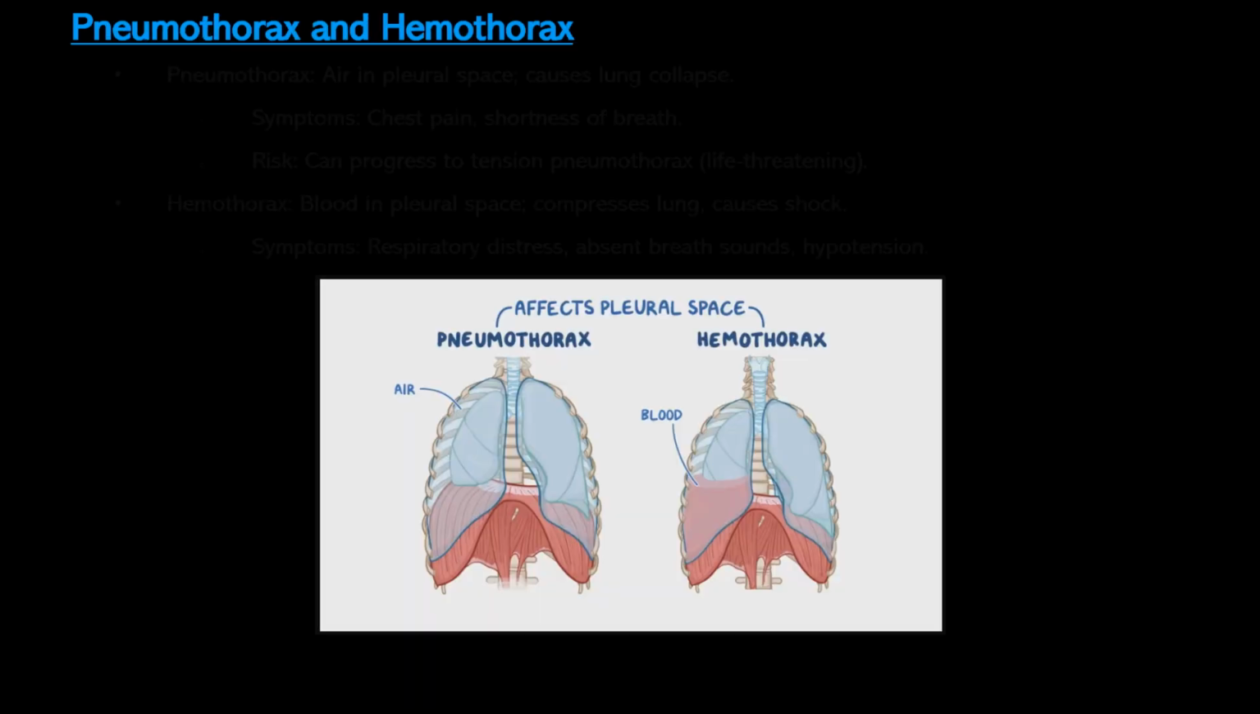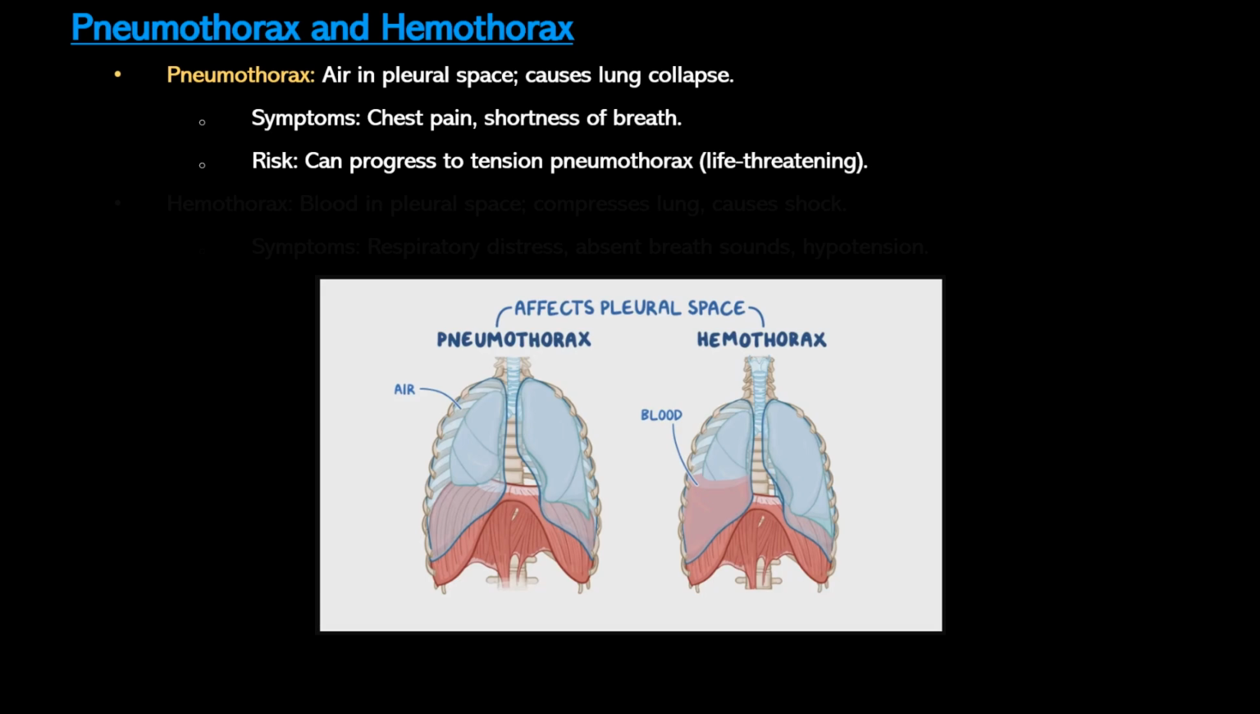Blunt chest trauma can also lead to pneumothorax, where air enters the pleural space and causes the lung to collapse. Symptoms include sudden chest pain, shortness of breath. If untreated, it can progress to tension pneumothorax, a life threatening condition that impairs both respiratory and cardiac functions.